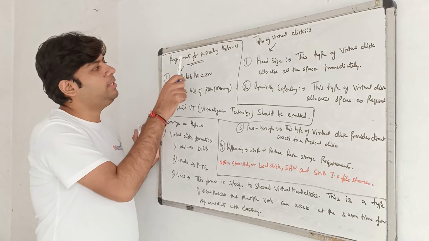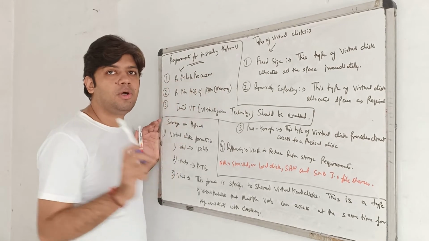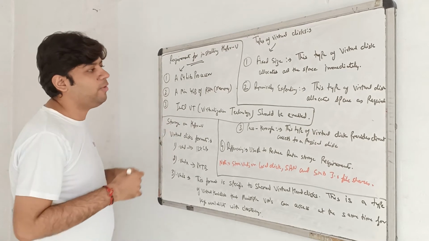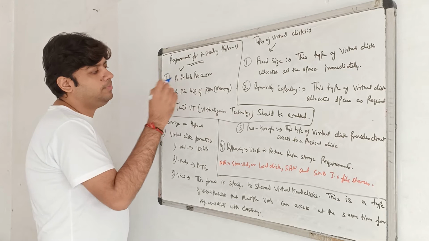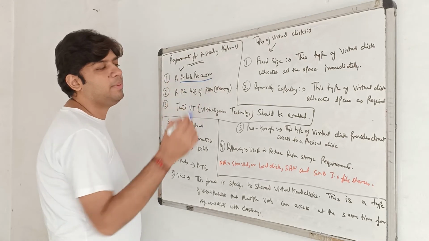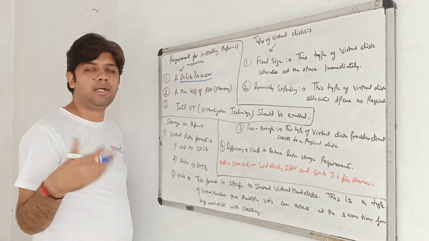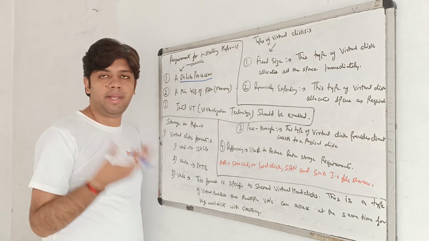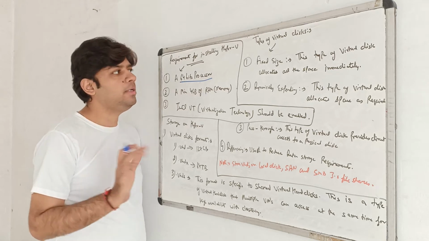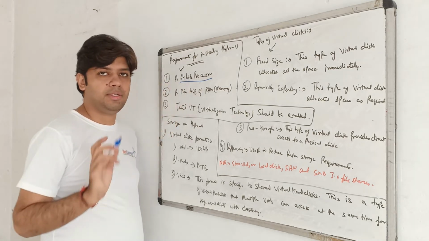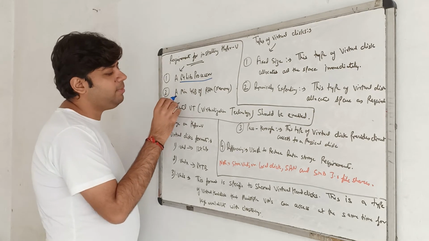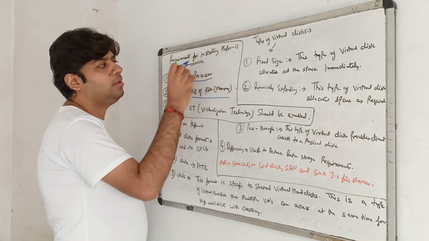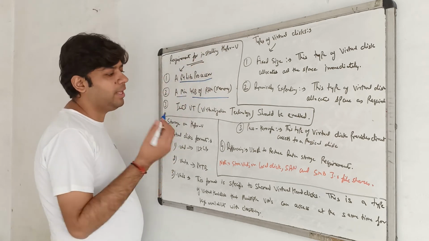Now we'll talk about the requirements for installing Hyper-V. If I need to install Hyper-V on Windows Server 2016 or 12 or 19, what are the requirements? Number one, we need a 64-bit processor. It's mandatory. As you know, from Windows Server 2008 R2 onwards, server operating systems mostly work on 64-bit only. So we need a 64-bit processor. Number two, we need a minimum of 4 GB of RAM to install the Hyper-V role in Server 2019, 16, anything.